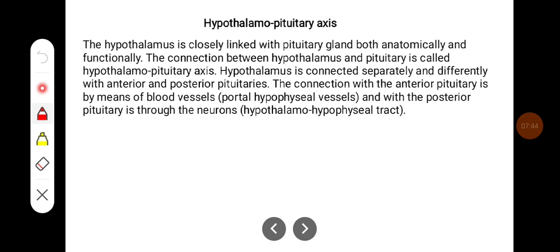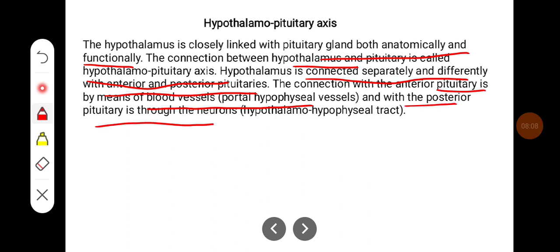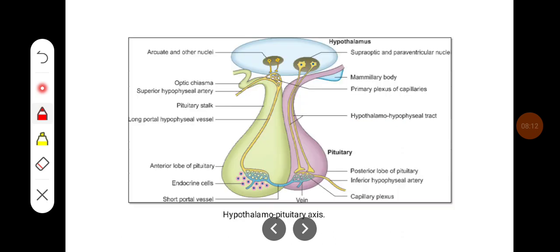The hypothalamus is closely linked with the pituitary gland, both anatomically and functionally. The connection between hypothalamus and pituitary is called the hypothalamo-pituitary axis. Hypothalamus is connected separately and differently with the anterior and posterior pituitaries. The connection with the anterior pituitary is by means of blood vessels, that is portal hypophyseal vessels, and with the posterior pituitary through neurons, that is the hypothalamo-hypophyseal tract.